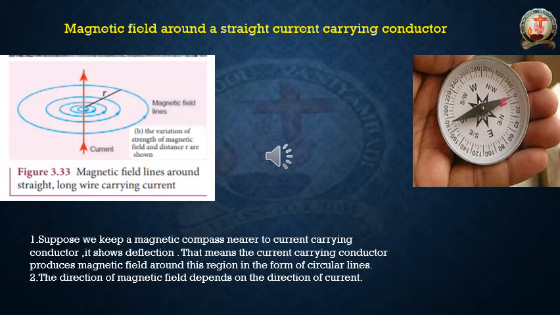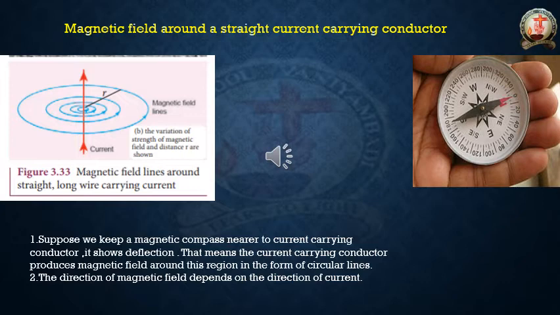It shows some deflection. That means the current carrying conductor produces a magnetic field around this region in the form of circular lines. Whenever you place the compass nearer to the conductor, the compass needle shows some deflection, it is moving. Only by this can we identify that the current carrying conductor is producing a magnetic field around it in the form of circles.